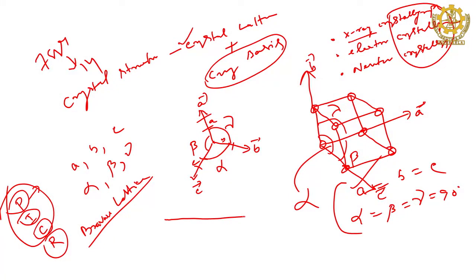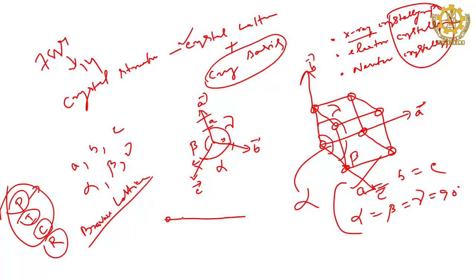Really, a crystal is 3 dimensional, but for simplicity let us start with 1 dimension. What do you mean by a 1 dimensional lattice? 1 dimension means any one direction. Suppose, for example, here is an entity, here is an entity, here is an entity, here is an entity, and the distances are all equal. Then you can accept, yes, that is a 1 dimensional lattice.